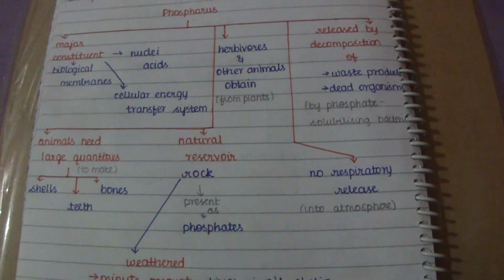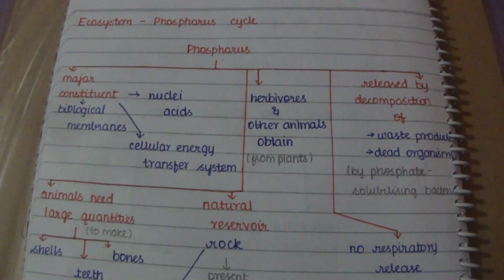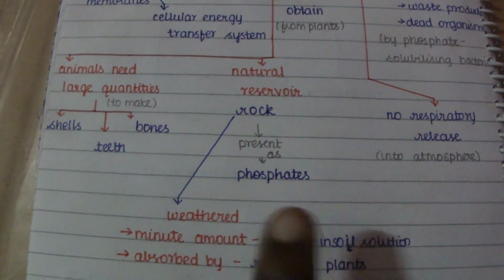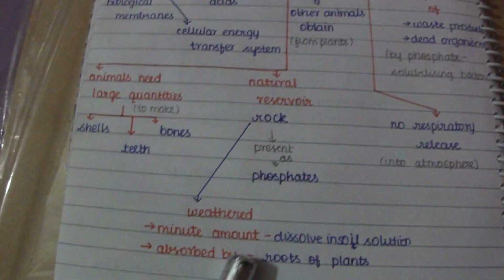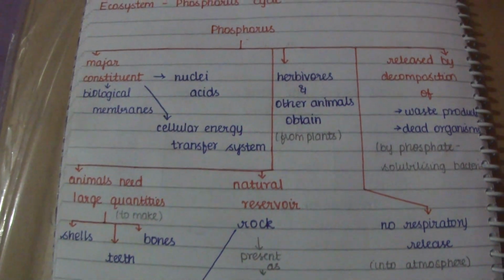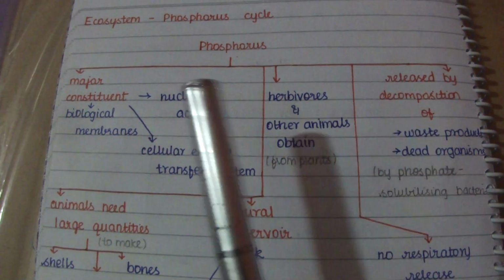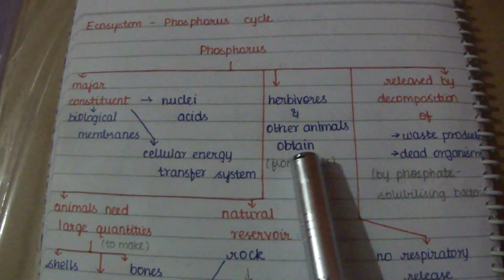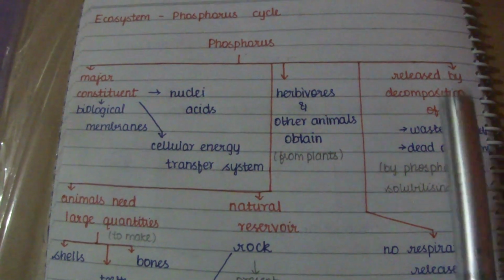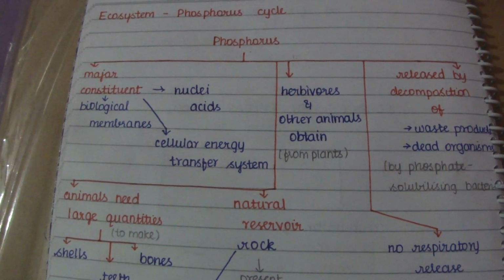The herbivores and other animals obtain this element from the plants. We have discussed that from the rock it is absorbed by the roots of the plants. Then this phosphorus is transmitted by the plants to the herbivores and other animals.